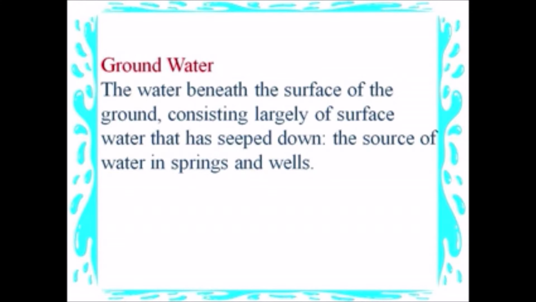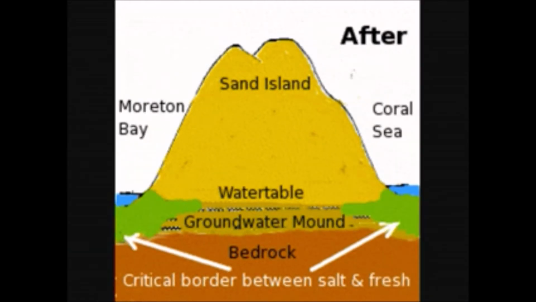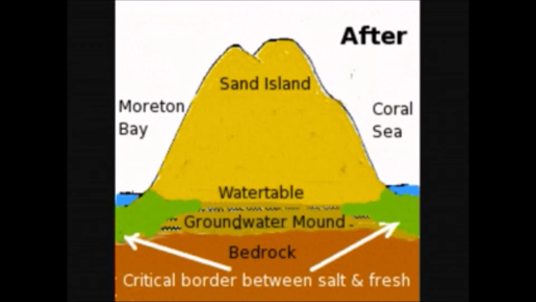Groundwater, the water beneath the surface of the ground, consisting largely of surface water that has seeped down, the source of water in springs and wells.